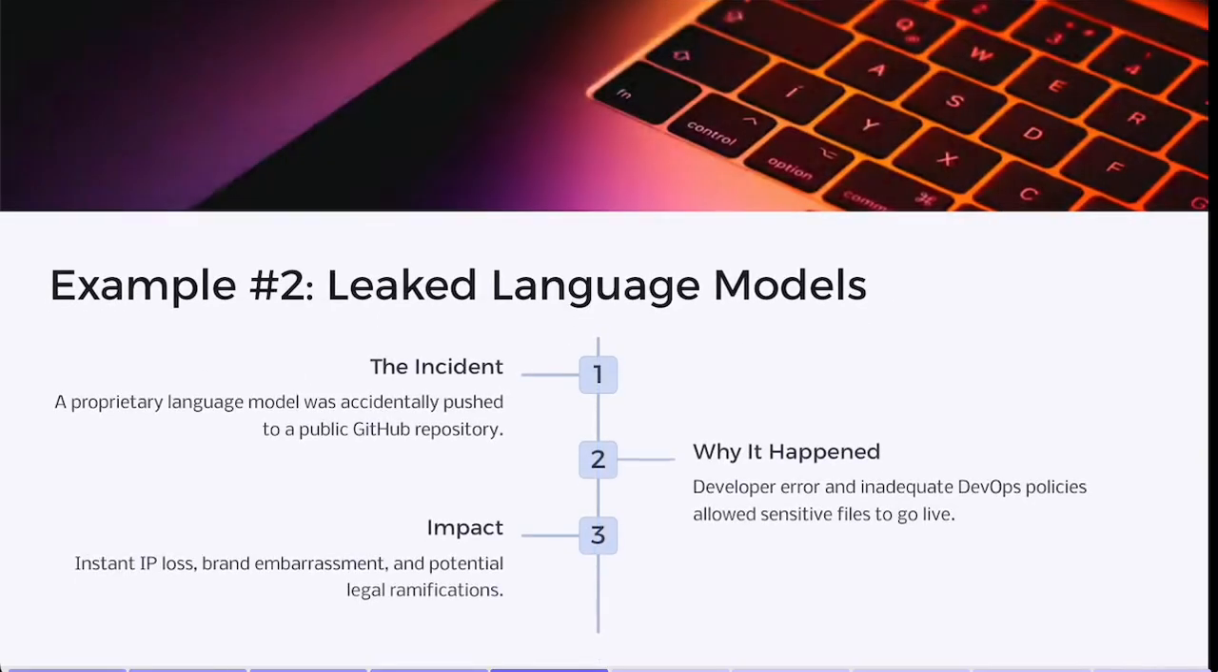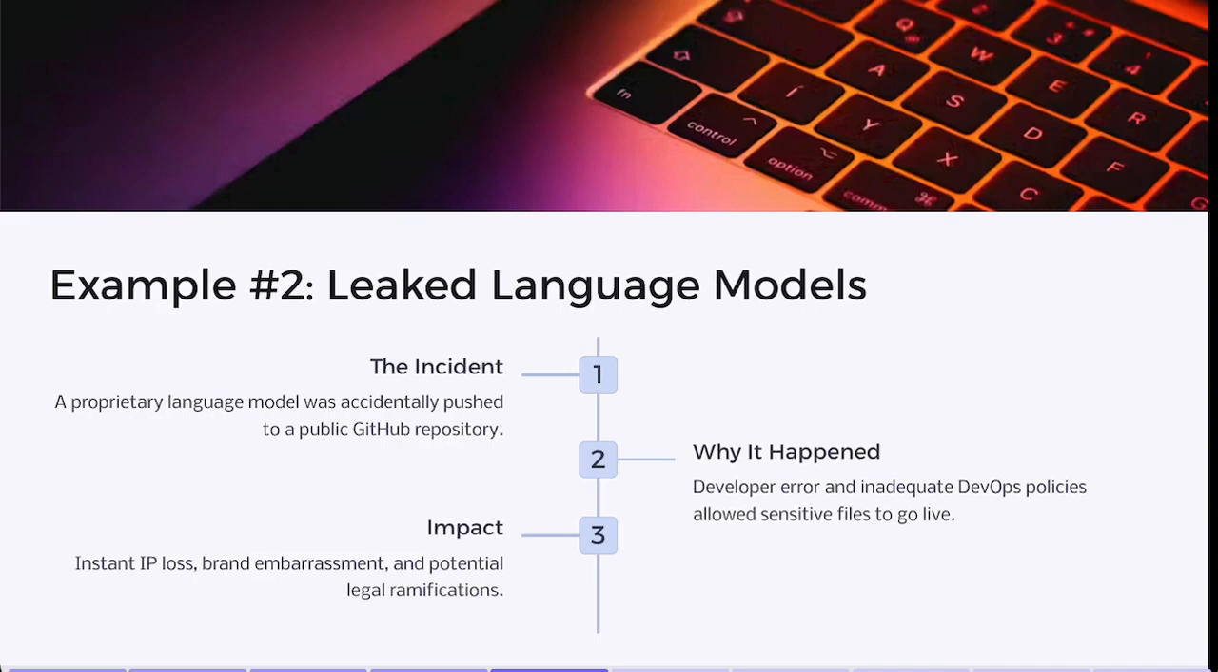In our second example, a proprietary language model belonging to a large tech firm was accidentally pushed to a public GitHub repository. Within days, the repository was cloned hundreds of times, and the model weights quickly spread across forums. Why? A developer forgot to check which branch they were committing to, or they inadvertently included the model weights in a commit. And inadequate DevOps policies and no automated checks for sensitive files allowed the error to go live.